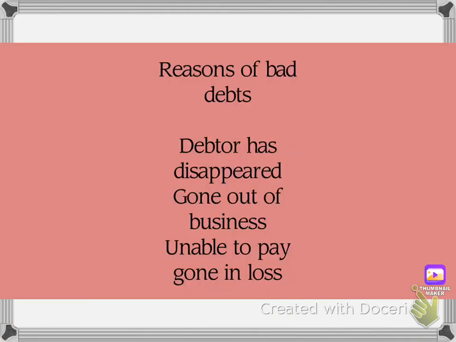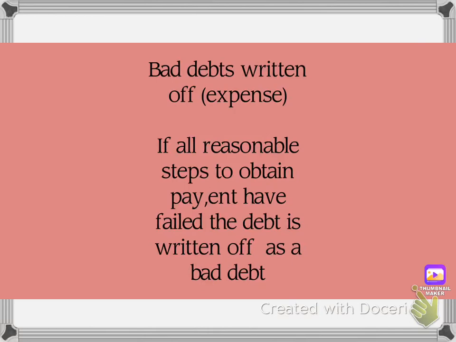What are the reasons that bad debts occur? One reason is that the debtor has disappeared, or the debtor has gone out of business, or it could also be that the debtor is unable to pay because he has gone into loss. Bad debts written off is an expense, and if all the reasonable steps to obtain the payment have failed, then the debt will be written off as a bad debt.